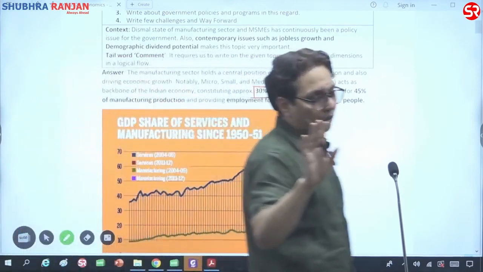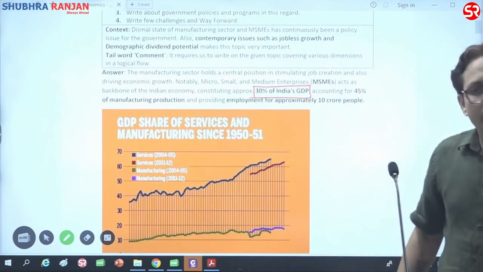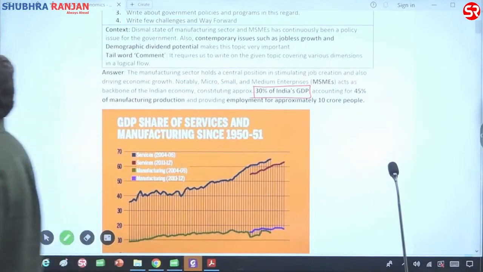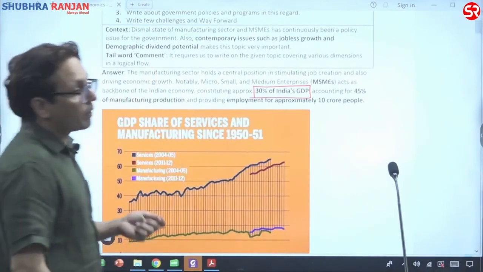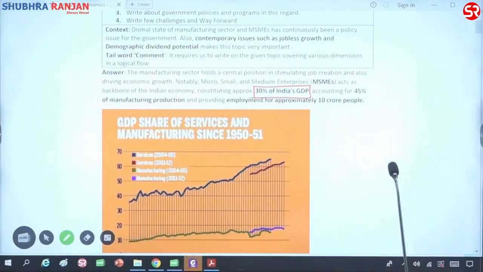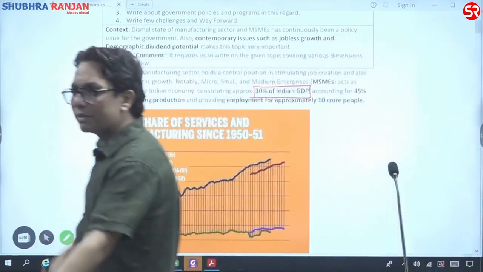Manufacturing sector contributes 16% to GDP, right? So how can MSMEs contribute 30% to GDP of India? Because MSMEs are not only present in manufacturing sector, they are also present in services sector. Don't you think Shubhra Ranjan IAS is an MSME? It is. All those shops in the Oran market, they are MSMEs.